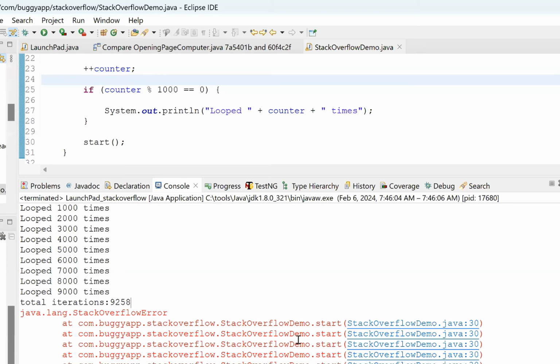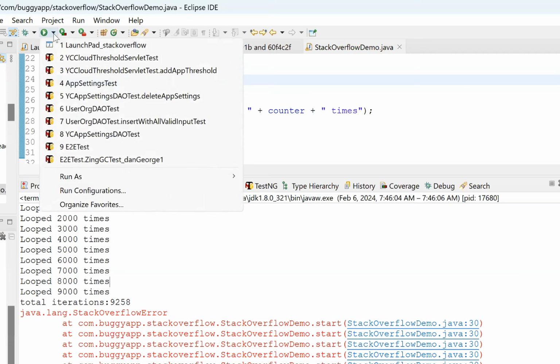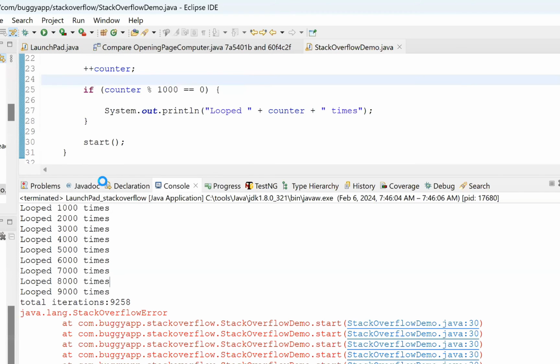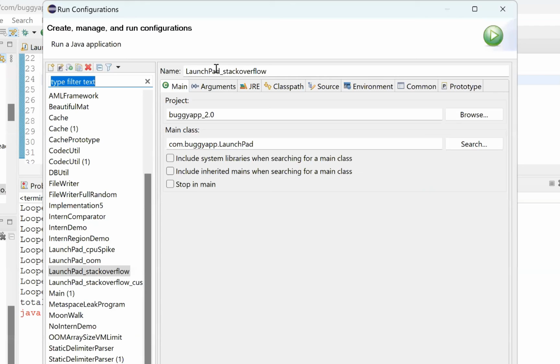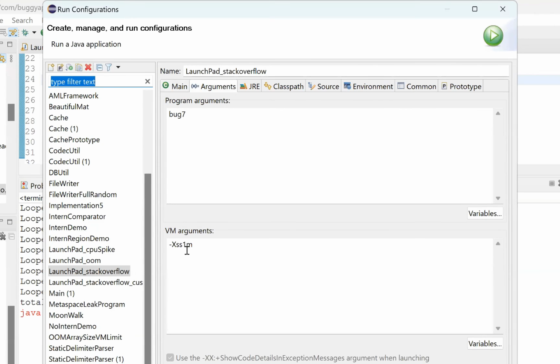Okay, friends, look at this. Now this thread was able to go for 9,258 iterations. After that, it crashed with a Stack Overflow error. Now let me show you. When I ran this program, I set my Xss as 1 MB. Now, just for fun, I'll make it 2 MB.